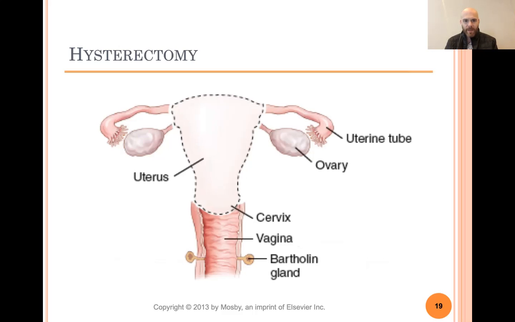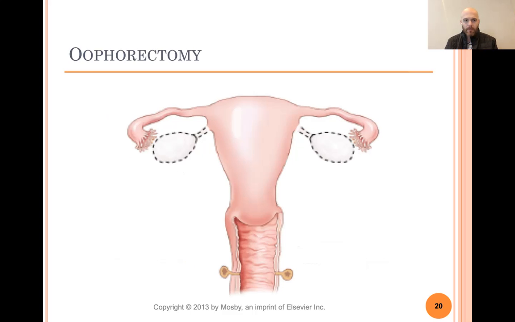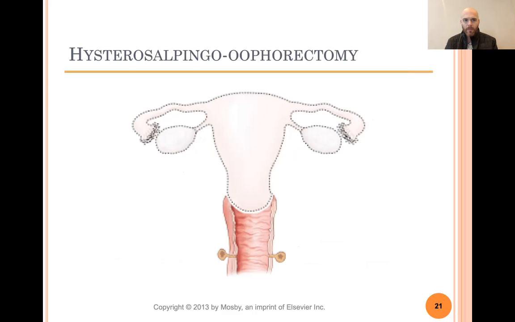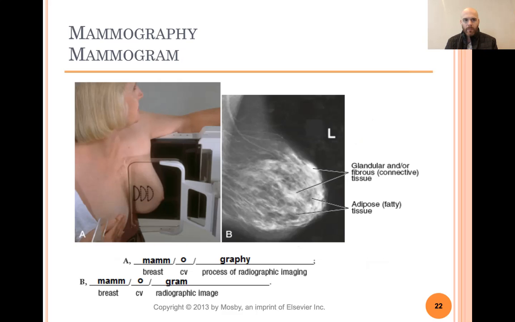Here's a hysterectomy, when everything is left except the uterus. Here's an oophorectomy, where the only thing they take is the ovaries. And here's the hysterosalpingo-oophorectomy, where they take everything. Mammogram.